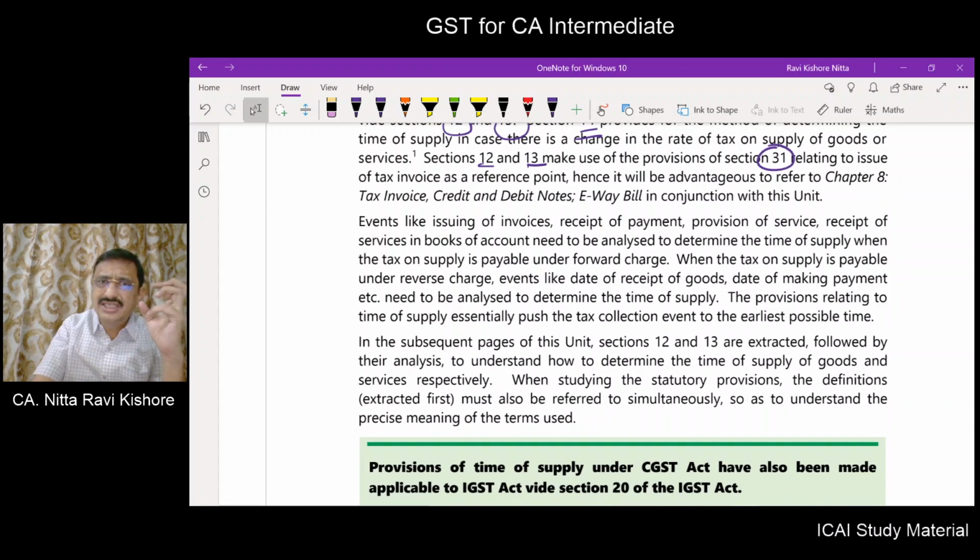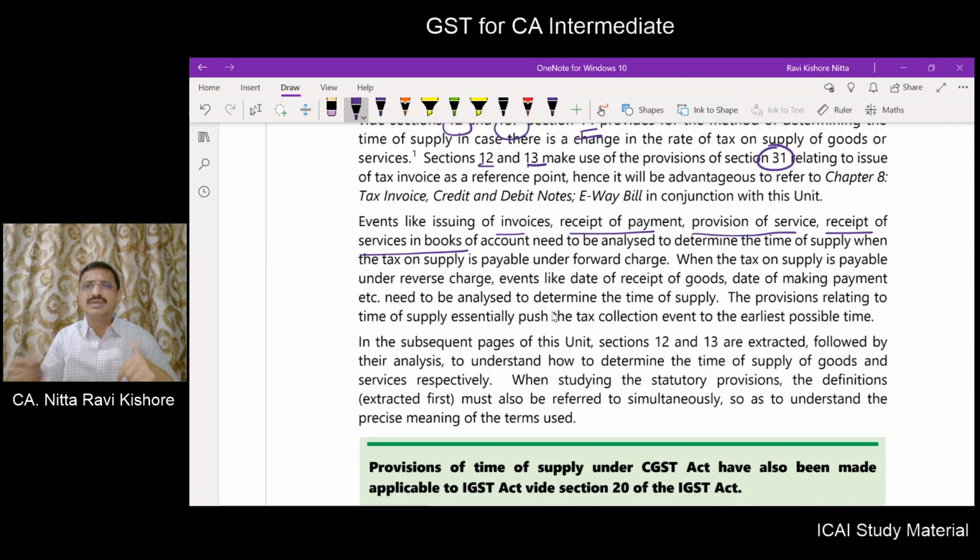For determining the time of supply, certain points have to be taken into consideration, like the date of issuing the invoice, the date of receipt of payment, the date of provision of service, the date of receipt of services in the books of accounts.